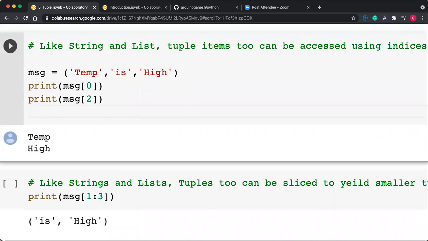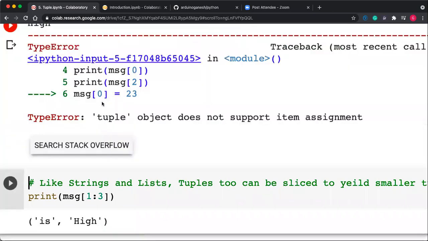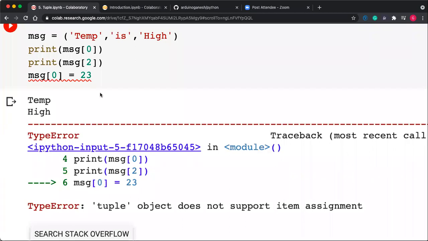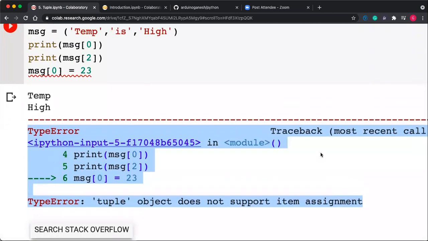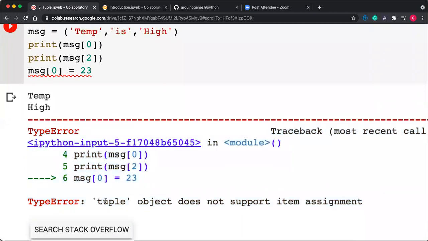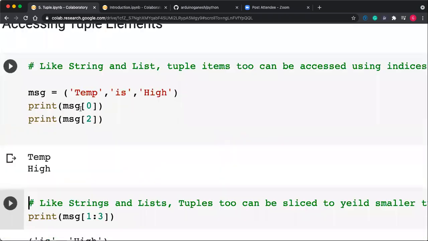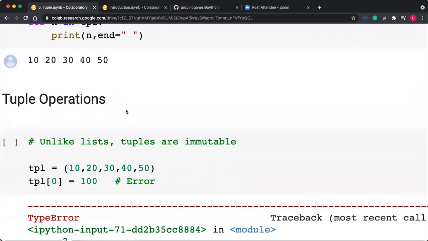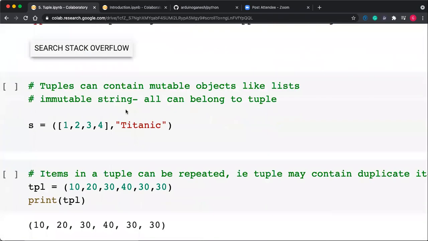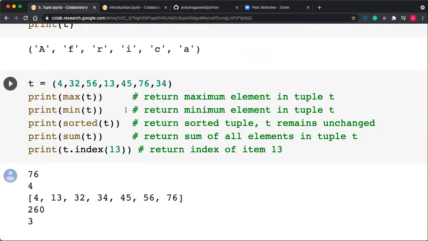You can check here, message of 0, if I'm giving, suppose, 23. If I run this, it will print message of 0 and message of 1. But if you try to change the value, that is message of 0 equal to 23, what is the error? Tuple object doesn't support item assignment. Item assignment is not supported, just like a string also does not support item assignment. So accessing is again the same.